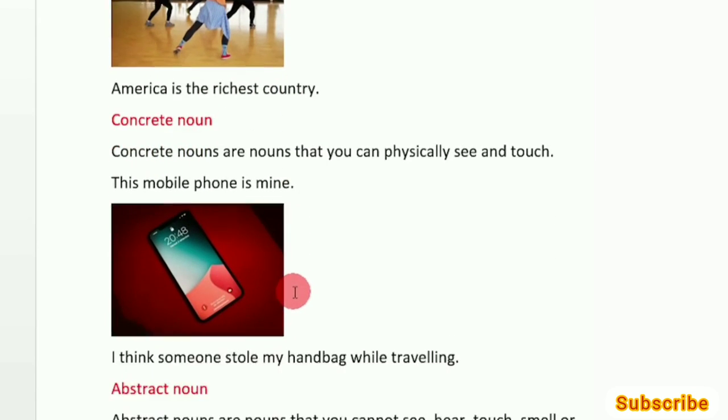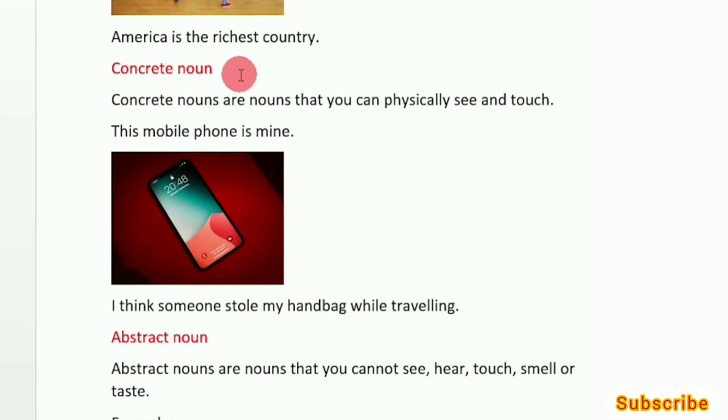Look at the next one. Concrete noun. So what is the concrete noun actually? Concrete nouns are nouns that you can physically see and touch. So basically you could use your five senses. So they all belong to the category of concrete noun. So here you have a couple of sentences. This mobile phone is mine. So here mobile phone is a concrete noun.